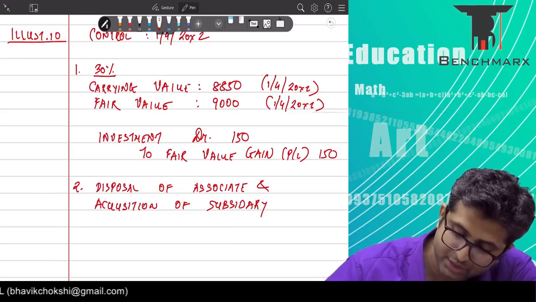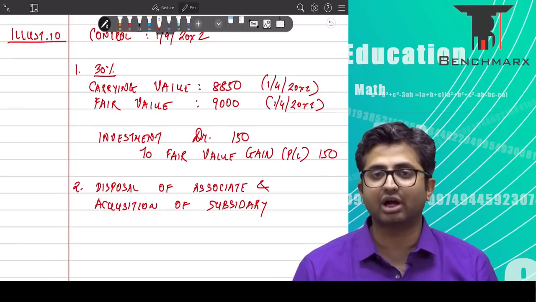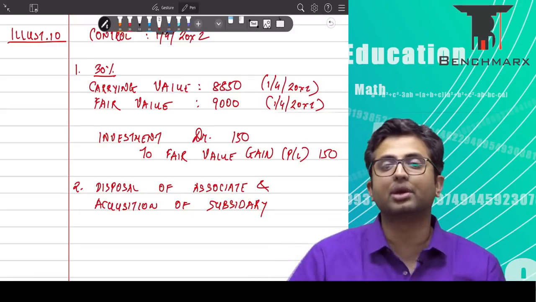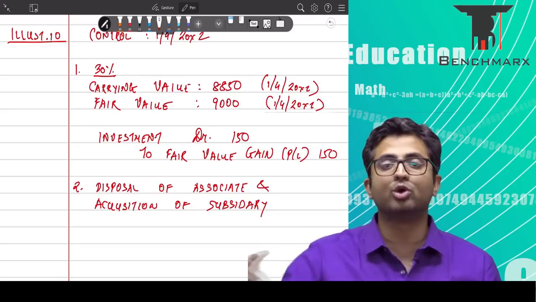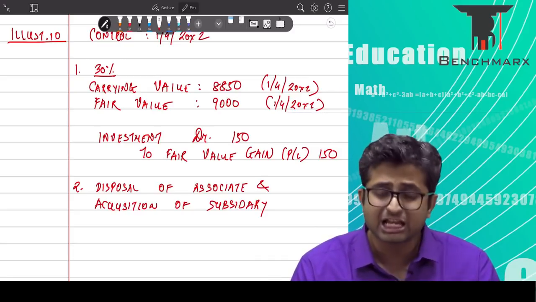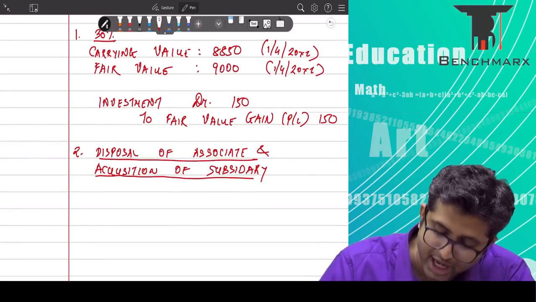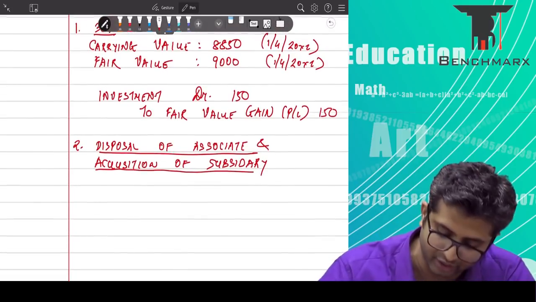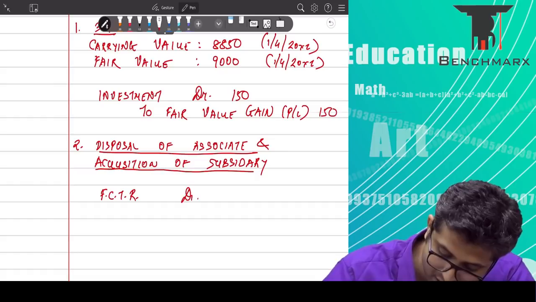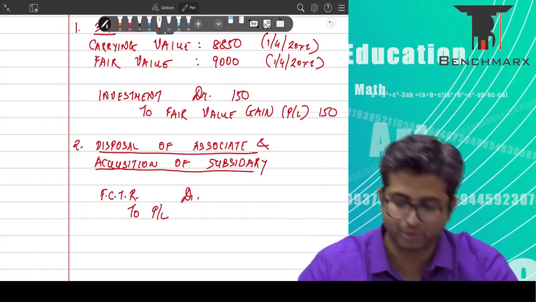Acha, if I am disposing my associate, then what happens to FCTR? FCTR under Ind AS 21 says that the balance in the FCTR should be transferred to the P&L on the date you dispose your investment in the foreign operation. So are we disposing our investment? Yes. And hence, what should happen to the FCTR before we proceed? FCTR has to be transferred to the profit and loss account, and hence your journal entry will be FCTR account debit to the profit and loss.